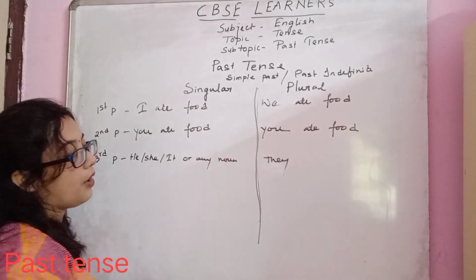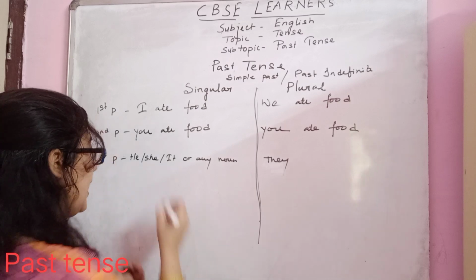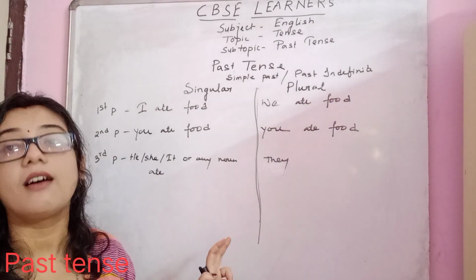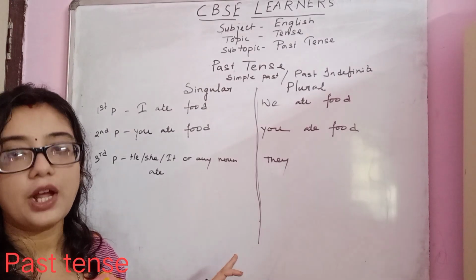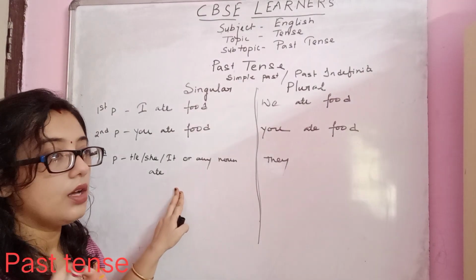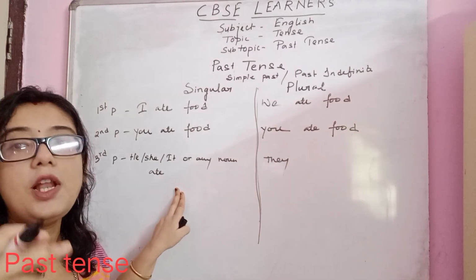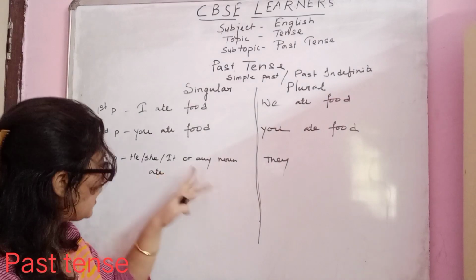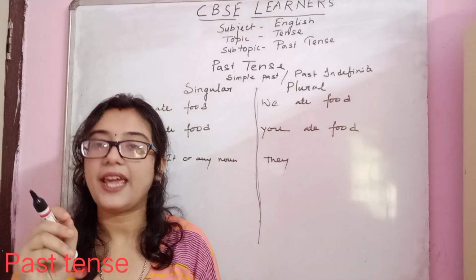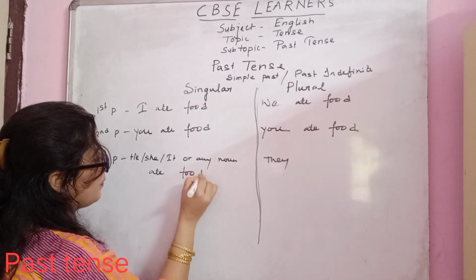He, she, or it, or any noun, as usual, it will be ate. Only in case of present tense, third person singular number, we are required to change the word with s. Or in case of third person singular number, present continuous tense, we will be using is. But in case of past tense, we will use the verb form ate. He or she or any noun ate food.